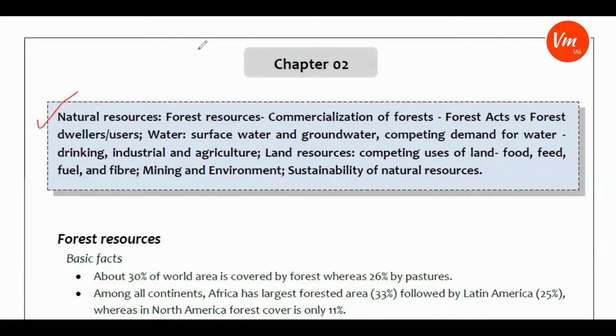Before going into this chapter, I just once again want to remind the aspirants that if you observe part 3 of the economy paper syllabus, you will see that the chapters look like more science and technology related chapters.